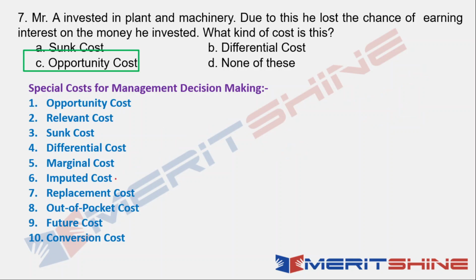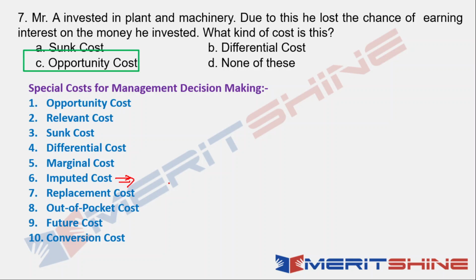Next cost, imputed cost. Again another technical term. Basically it's a hypothetical or notional cost, and especially this cost is not a part of the accounting system because it's a notional cost. This is used for decision making though, right? So while investing in something, we need to look at the imputed cost and choose the one which has the least imputed cost. Okay. So for example, rent value of a building owned by a firm. Now that is an imputed cost.